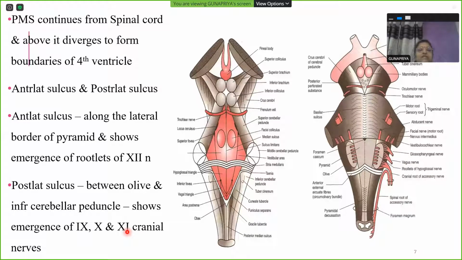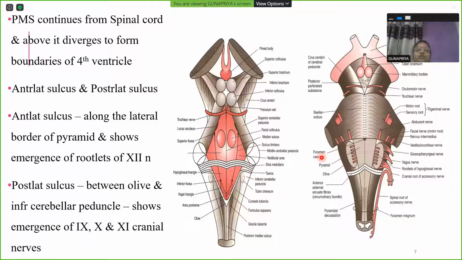Now going back to these fissures and sulci once again, just for a recap. On the ventral aspect of the medulla oblongata, in the midline you find anteromedian fissure. It's a continuation of the same fissure from the spinal cord. It goes up to the lower border of the pons and ends as a small depressed area known as foramen caecum. The same name we find in the tongue and anterior cranial fossa, but they are totally different. They have no connection with this foramen caecum.